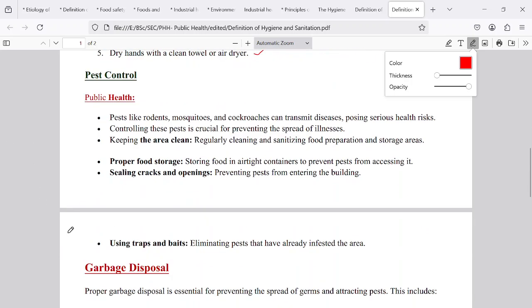Then pest control is another one, to save the public health. Pests like rodents and cockroaches, and some other organisms living in our houses, may contaminate our food material with dangerous microorganisms. That's why we have to keep them away from reaching our food material.